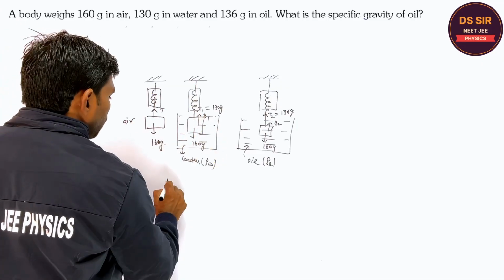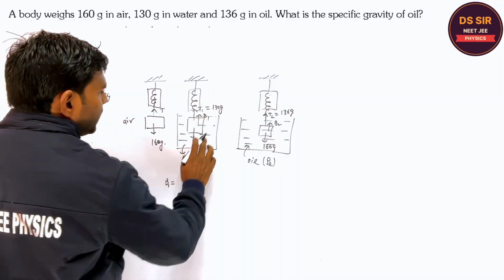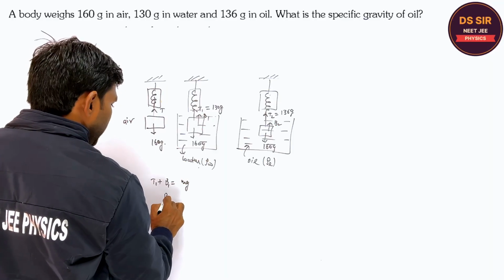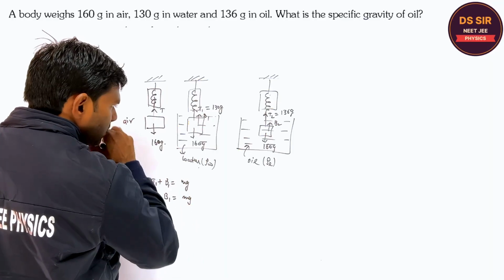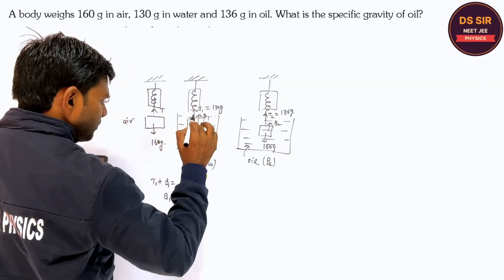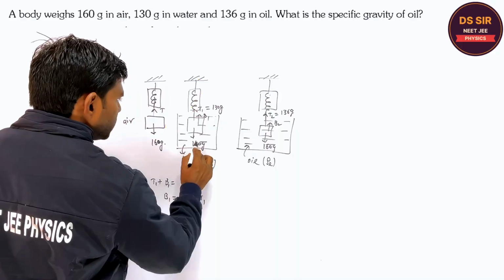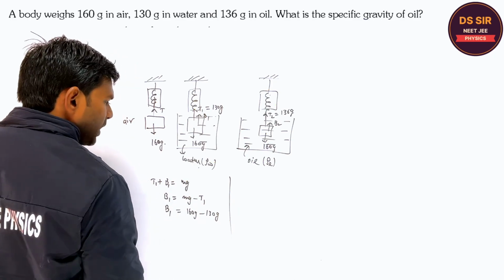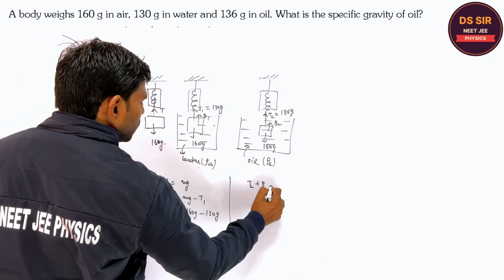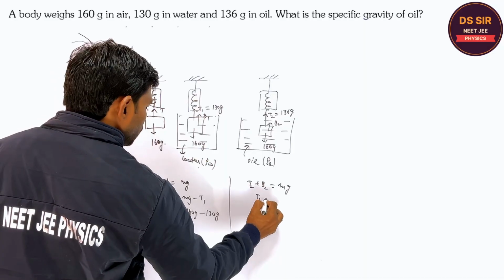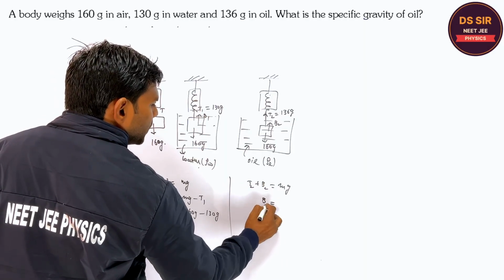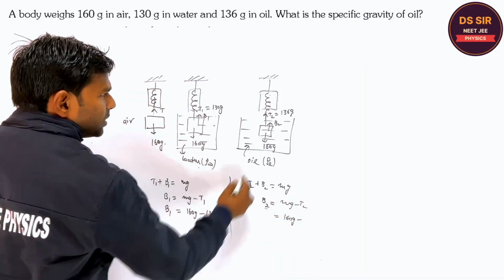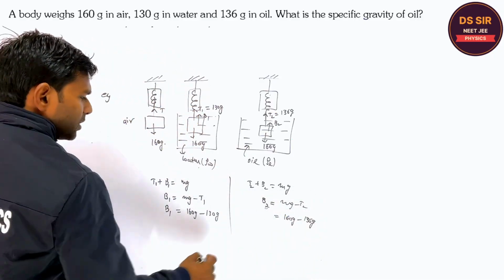So what is the Buoyant force over here? You tell. T1 plus Buoyant force is equal to what? The mg. So Buoyant force is equal to mg minus T1. Is it clear or not? So this is 160 G minus 130 G. This is the B1. Are you getting? In this case, T2 plus B2 is equal to mg again. So what is the B2 over here? The B2 is nothing but mg minus T2. So mg is 160 G minus 136 G. Is it clear? This is the B2.